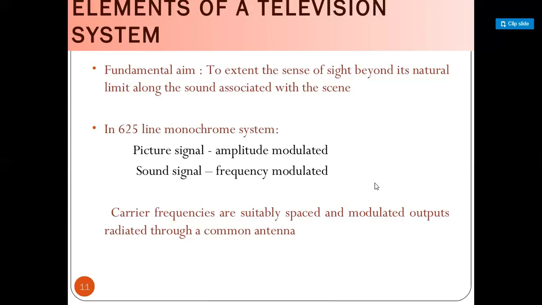So during the transmission, that video signal, which has the picture information as well as the sound information, can be transmitted through a common antenna system. Through that antenna we are transmitting that signal.